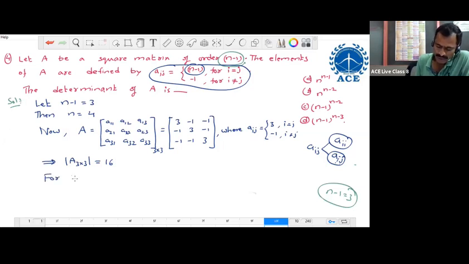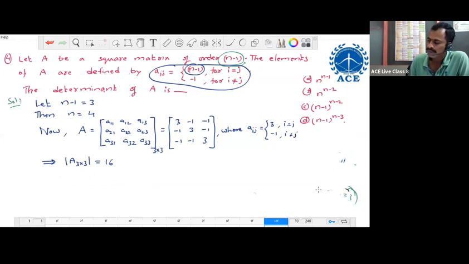So for the determinant of the 3 by 3 matrix equal to 16, then for n minus 1 order, what is the value? Now see this. Here for n minus 1 equal to 3, or n equal to 4, it is this value only. The determinant of the 3 by 3 matrix equals 16 for n minus 1 equal to 3, or n equal to 4 only.